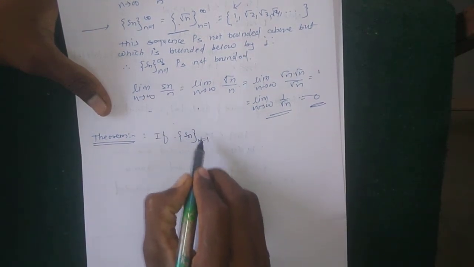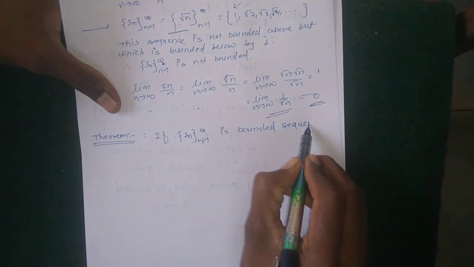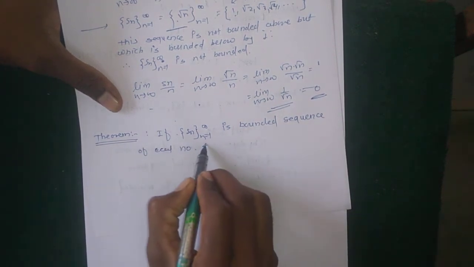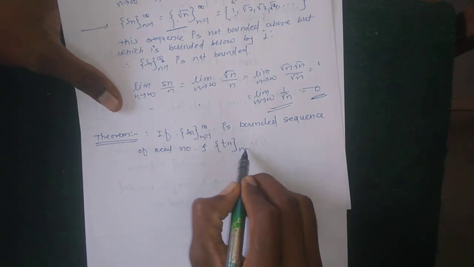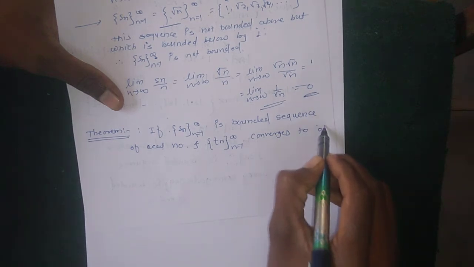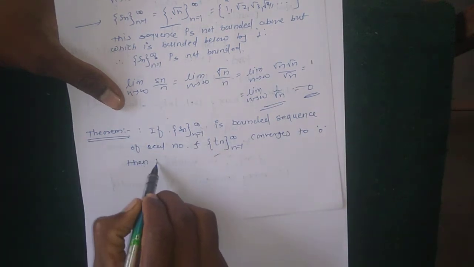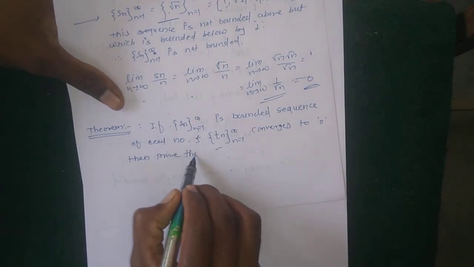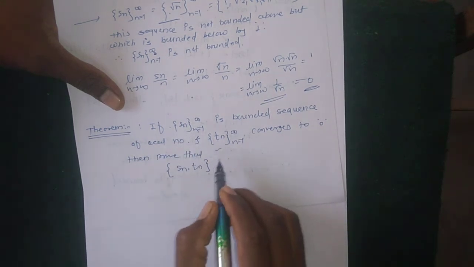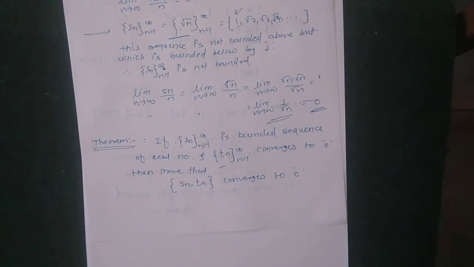If the sequence Sn, where n runs from 1 to infinity, is a bounded sequence of real numbers, and any other sequence, suppose Tn, converges to 0, so that this sequence has limit 0, and Sn is a bounded sequence, then prove that the sequence Sn times Tn, the multiplication of these two sequences, converges to 0.